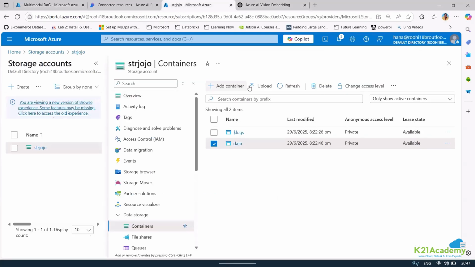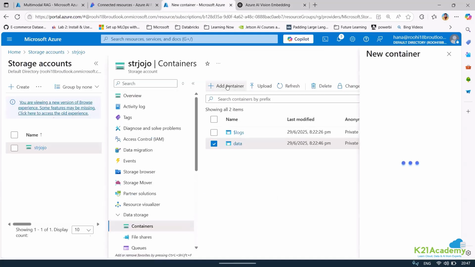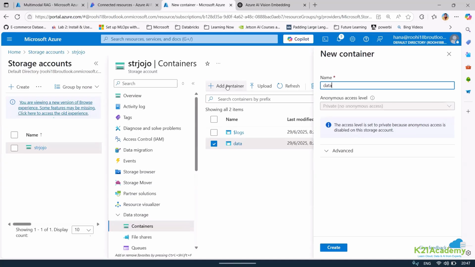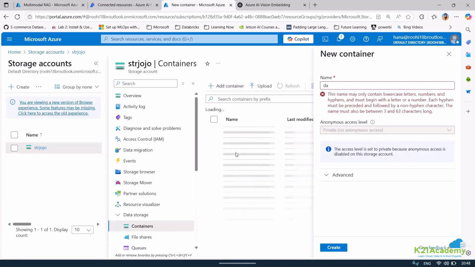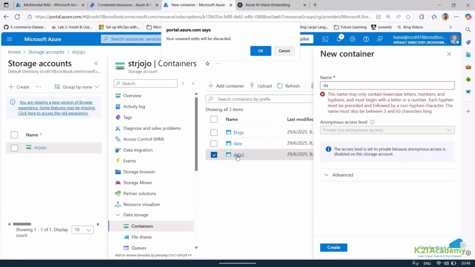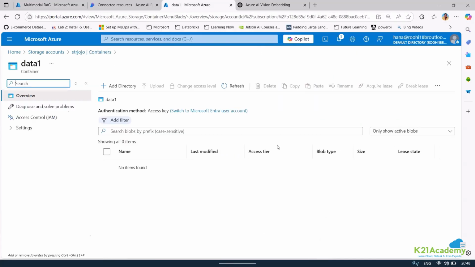So now let me just do one thing. Let me just create another container for this data one container. Okay, I already have it, right? So okay, I'll just use the data. I'll just select this.